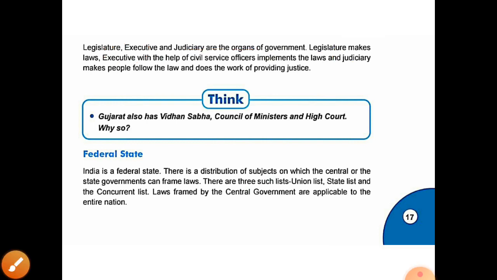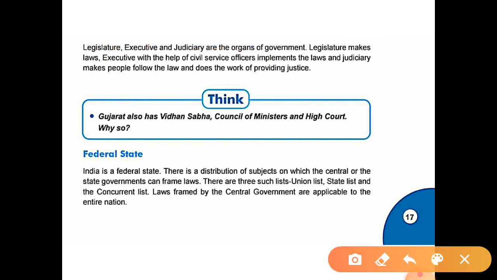Now next one, federal state. What is a federal state? India is one of the federal states. There is a distribution of subjects on which the central or the state government can frame law. Federal means here a step-wise structure: the central government is at the top, then the state government after the central government, and at the third level, local self government.